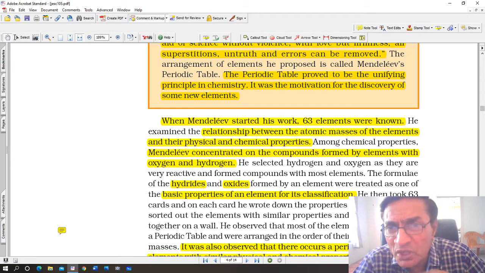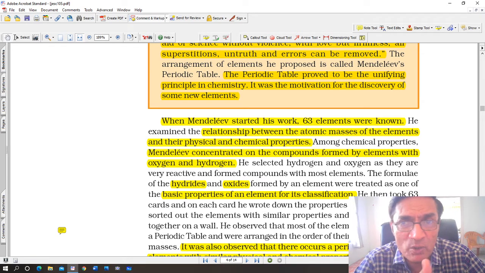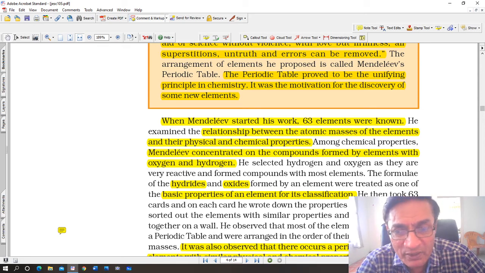So most of the 63 elements, you see, they would combine with hydrogen and oxygen to form hydrides and oxides. So he selected this especially. He selected hydrogen and oxygen as they were very reactive and formed compounds with the most elements. The formula of hydrides and oxides: compounds with hydrogen are called hydrides, compounds with oxygen are called oxides. Formed by any element were treated as one of the basic properties of elements for its classification.